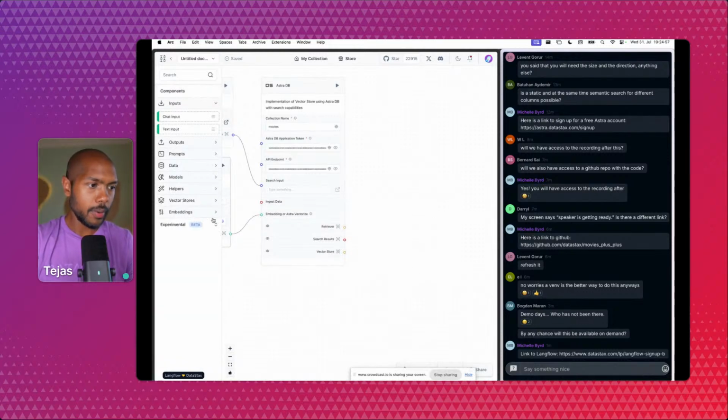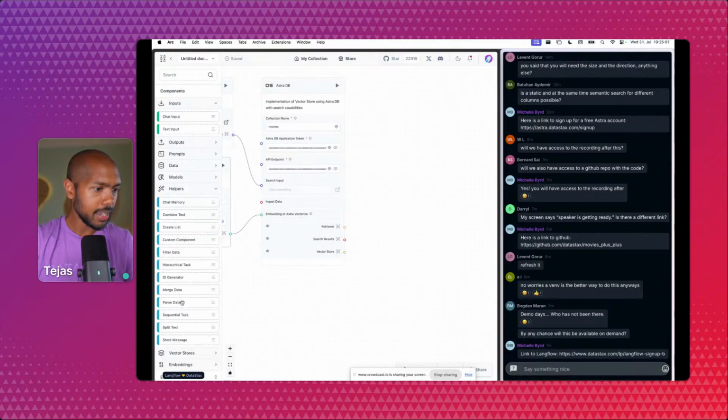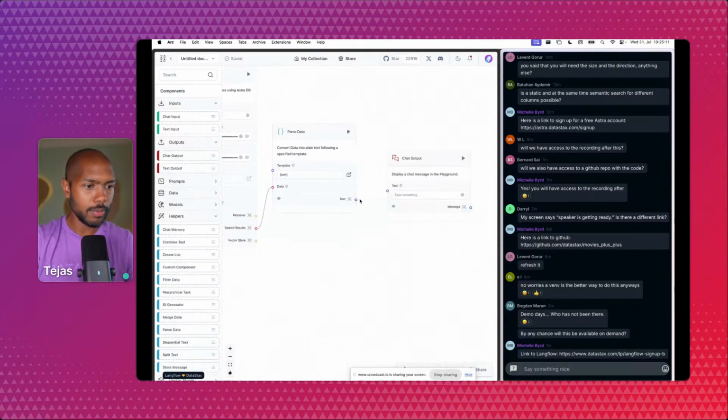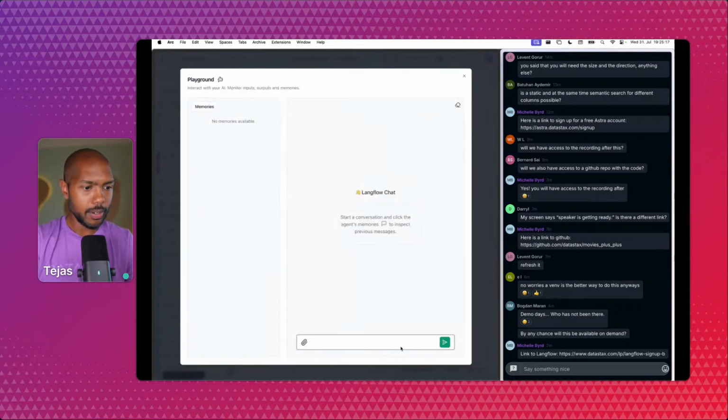What can we do with those results? Well, if we have a helper for parsing data, we actually get a bunch of data. So we'll just take this, and this will parse the data into text. And let's just do a chat output for now and see what we get. So if we connect all this up together and try, we can go to a playground and search. This is just the same vector search we were doing in Astra, but now with Langflow, right? So we'll say movies about superheroes.